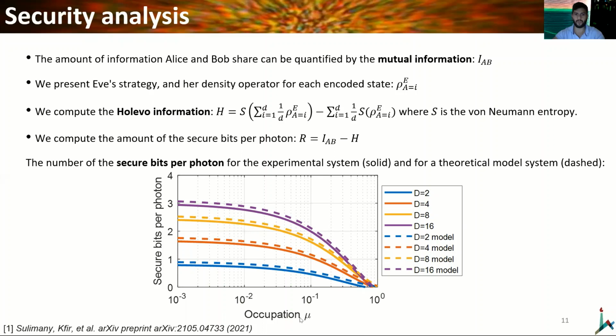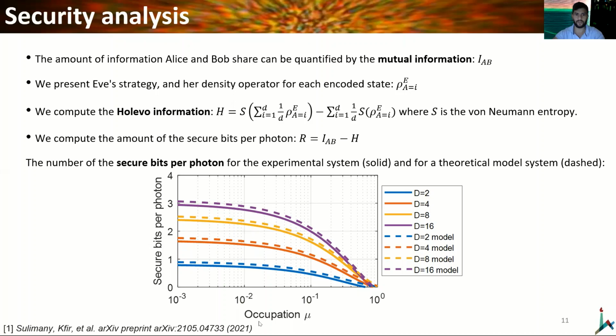And when the occupation is high enough, she can extract all of the information from the link, and therefore we are left with no secure bits per photon. In addition, we can see that when we use a higher dimensional encoding size, we can get more secure bits per photon.